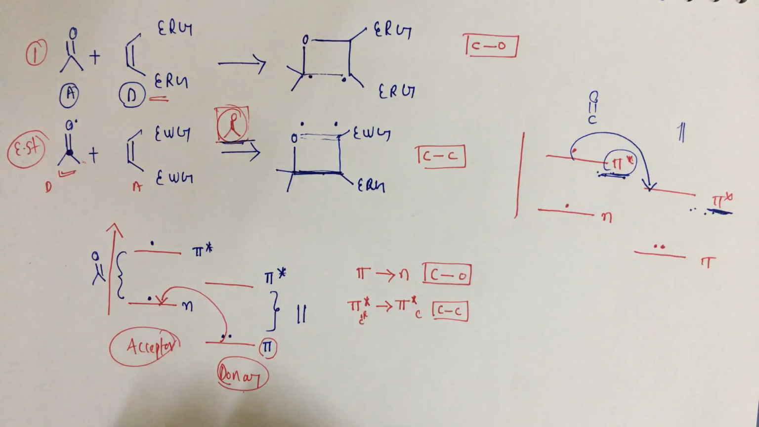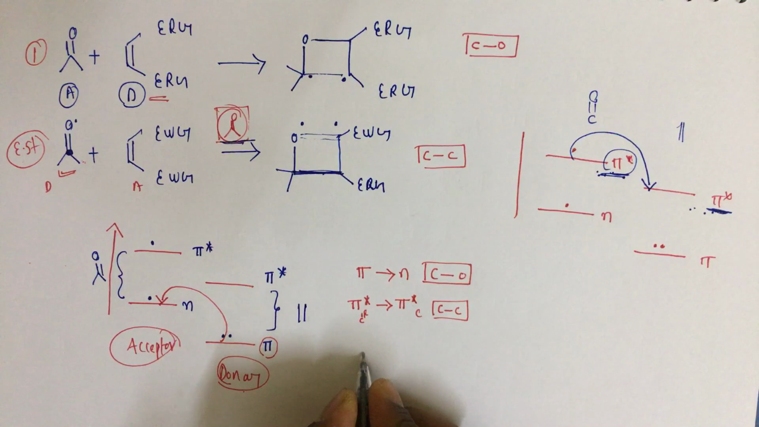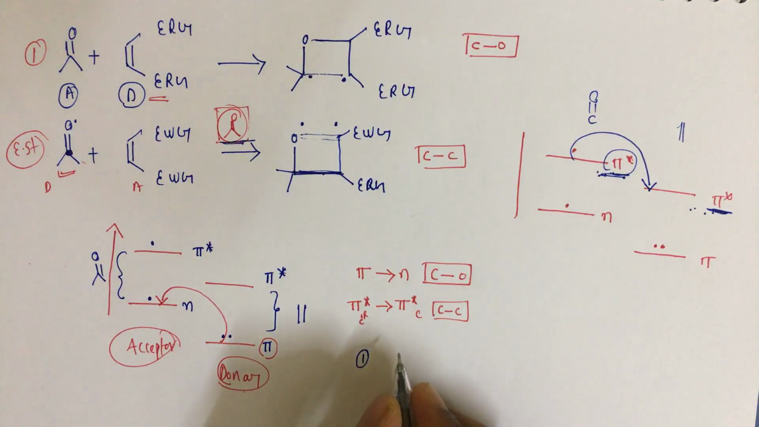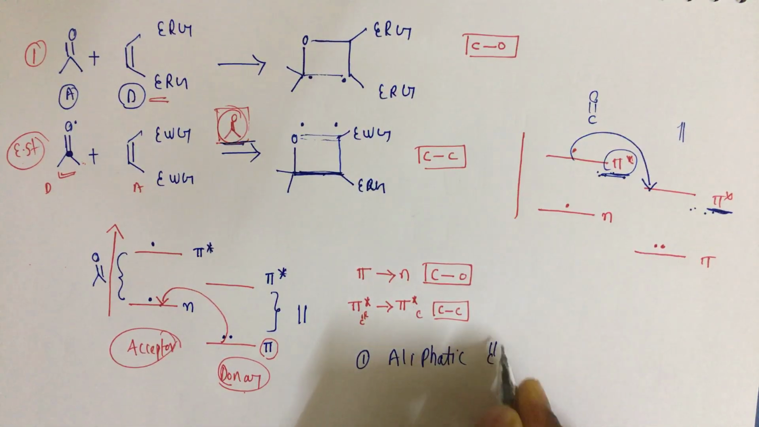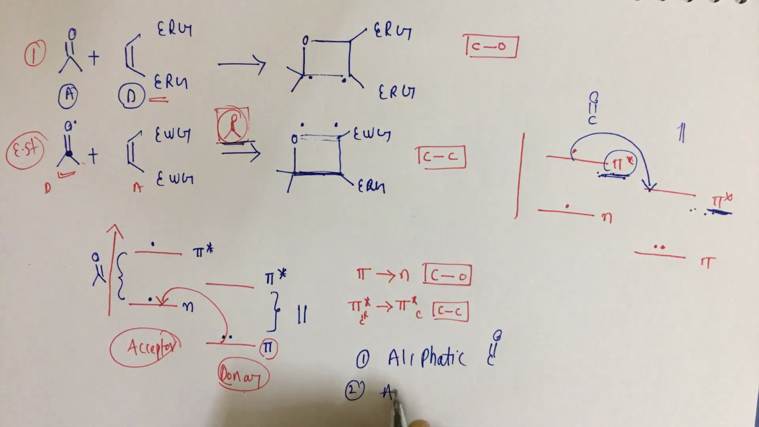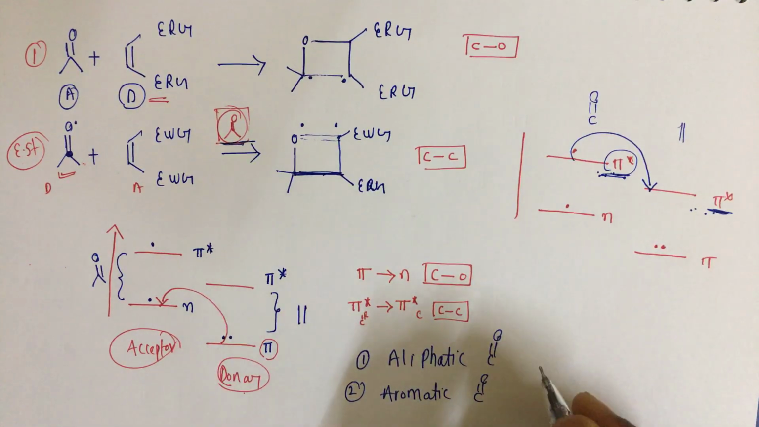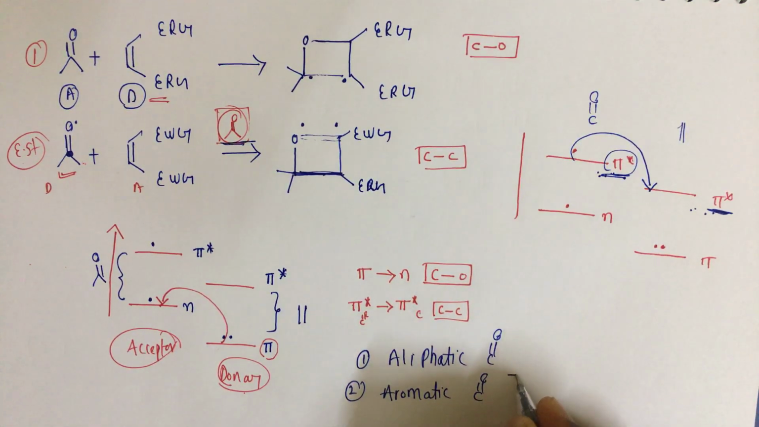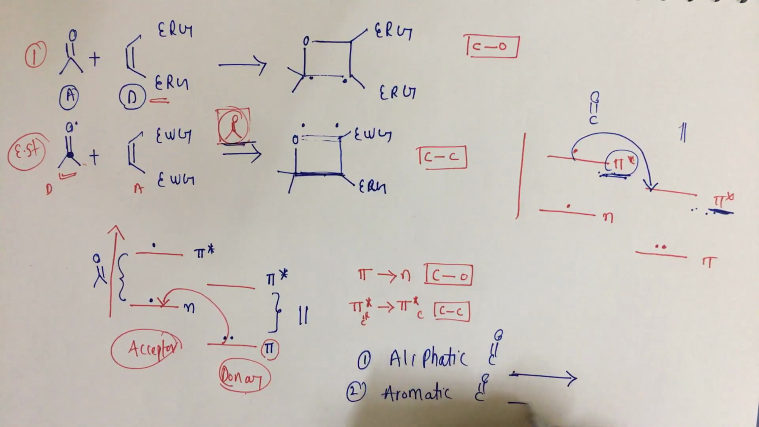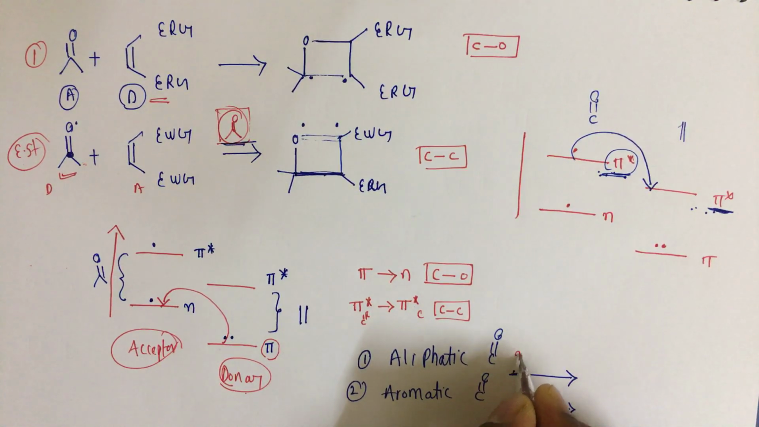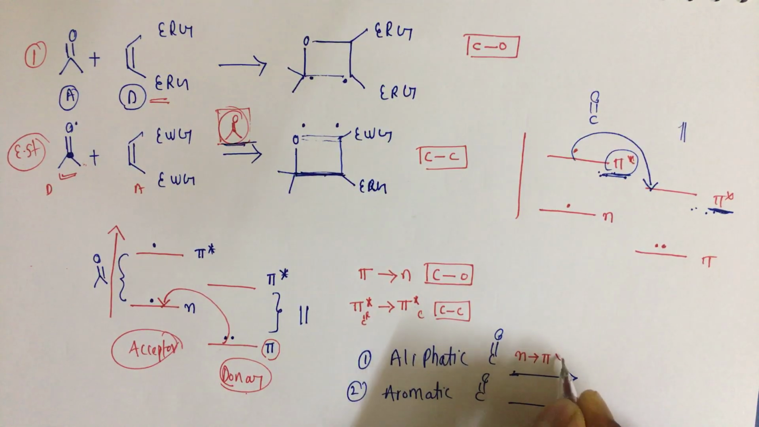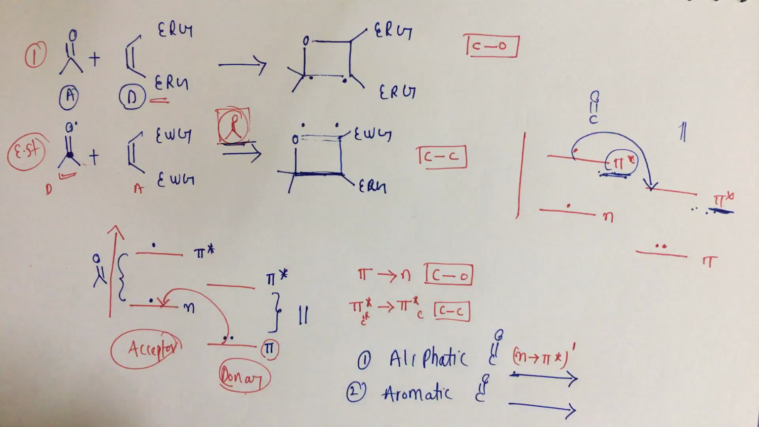So we have two types of carbonyl compounds here. I am not going into the detail, I am just explaining like that. We have aliphatic carbonyl compounds and aromatic carbonyl compounds. When we have aliphatic carbonyl compounds, in those cases n-π* singlet will be the excited state.